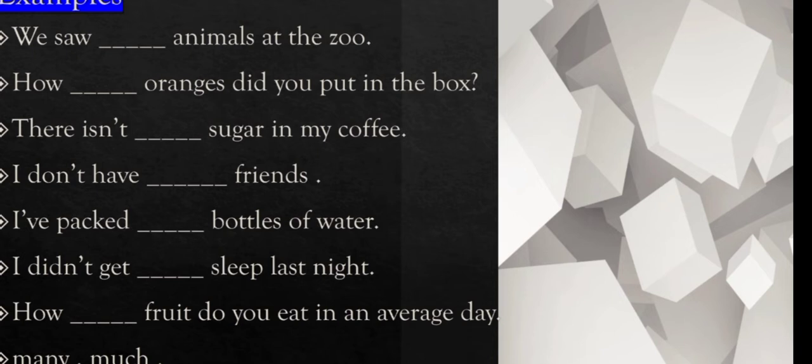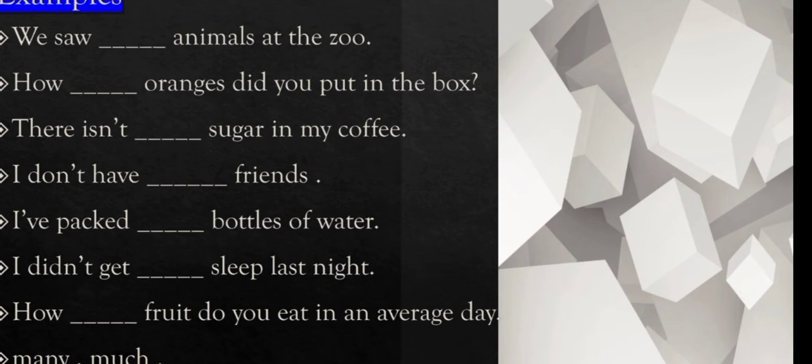If you use much, the sentence will be: how much oranges did you put in the box? But here we have to use many. The next is, there isn't dash sugar in my coffee. Many sugar or much sugar? Much. There isn't much sugar in my coffee.